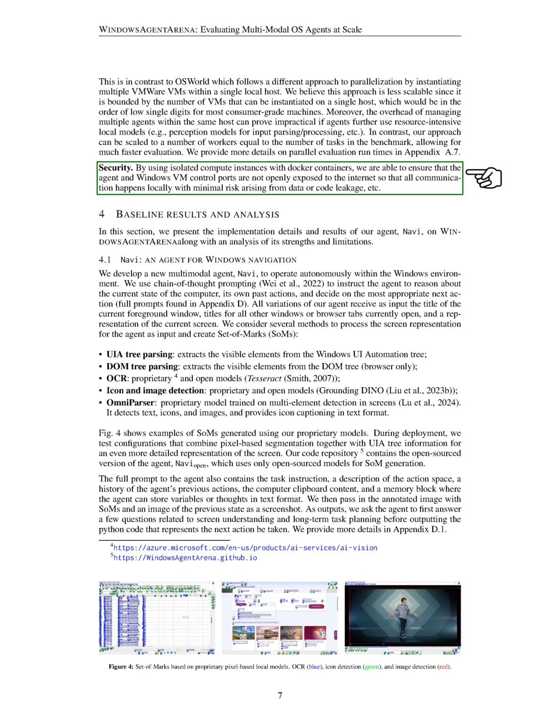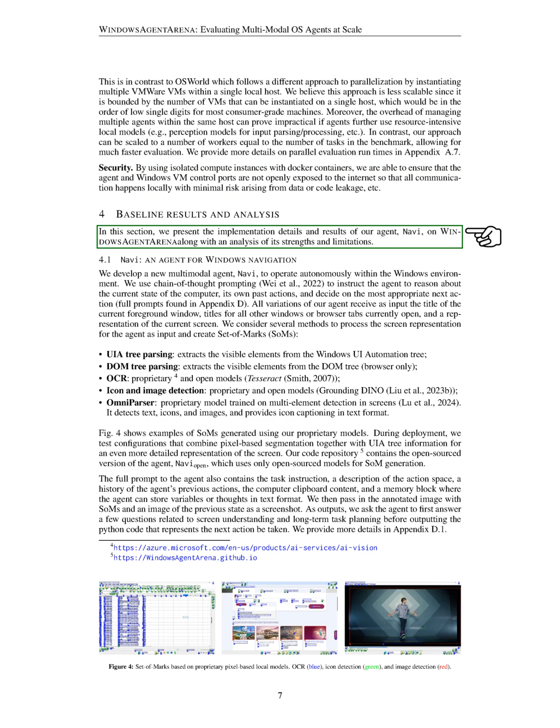Regarding security, we ensure that the agent and Windows VM control ports are not exposed to the Internet by using isolated compute instances with Docker containers. This setup minimizes risks related to data or code leakage.